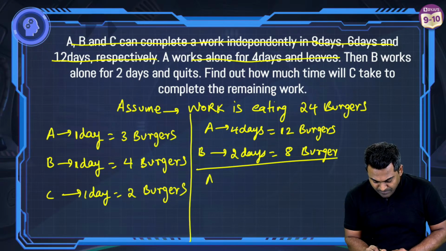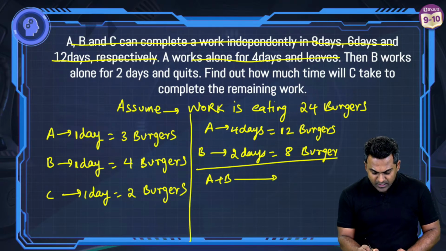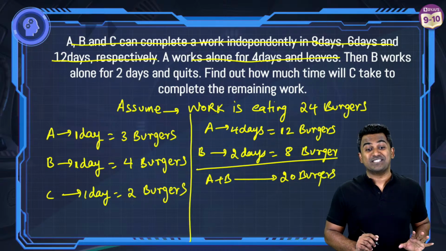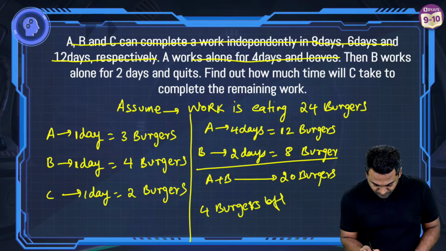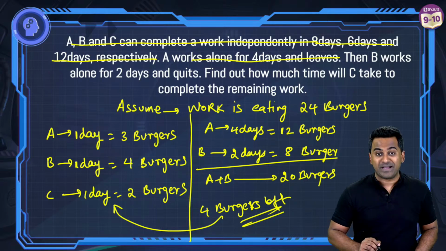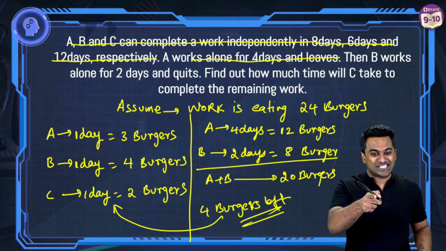So both A and B have finished how many burgers? 20 burgers have been eaten up. How many burgers are left? 4 burgers are left. That has to be finished by C. You got the logic now?